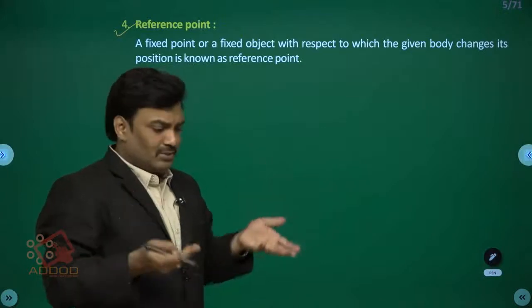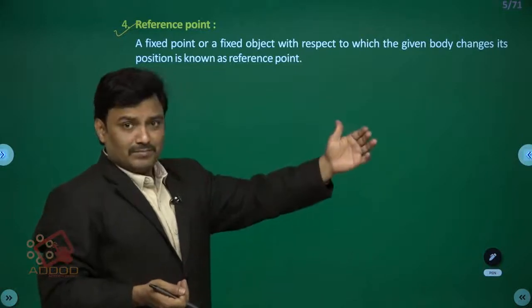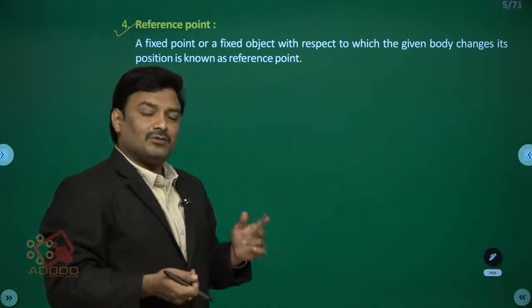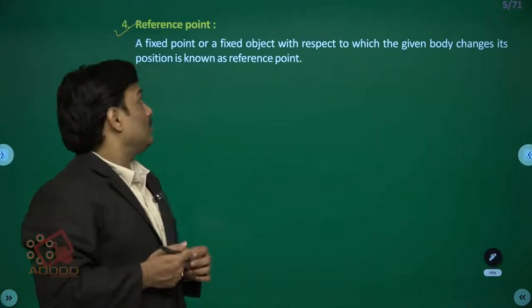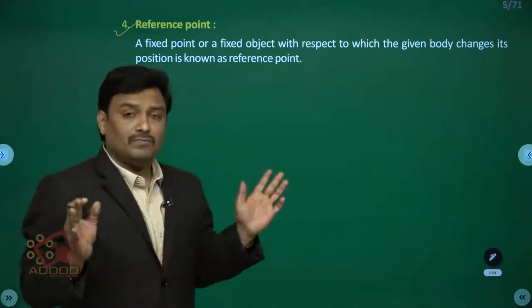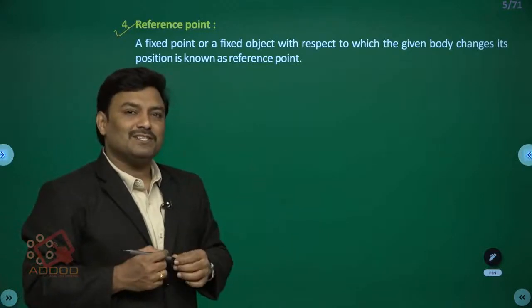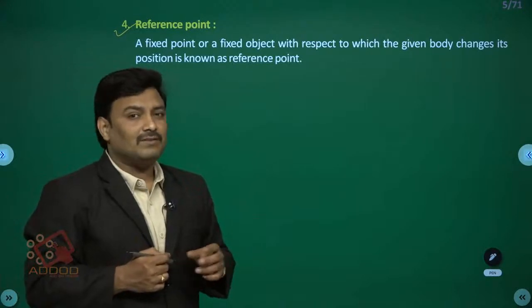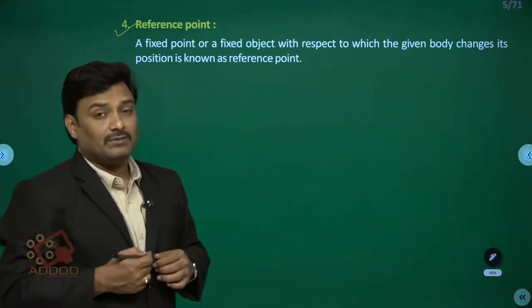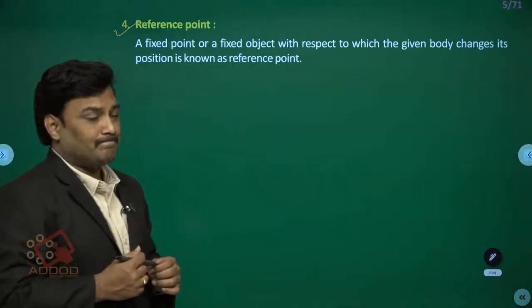A tree is an object which is fixed. So from the tree I start walking. So that is the reference point. In physics, the role of the reference point is very vital. If the reference point changes, definitely your displacement will change and the distance traveled will change. Reference points, and even reference frames, are very important and useful for a better understanding of physics.